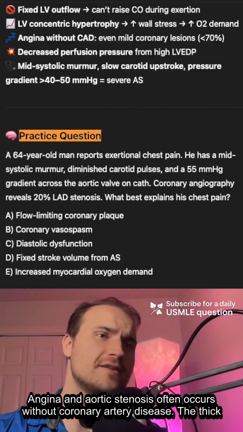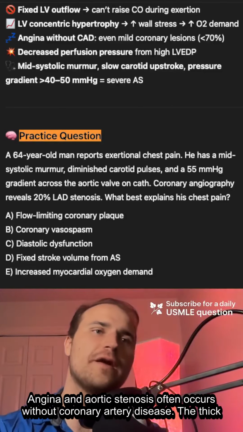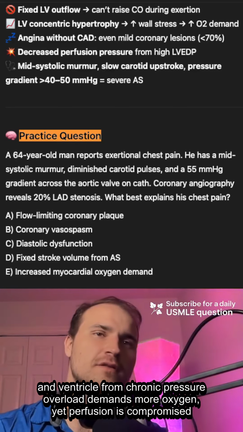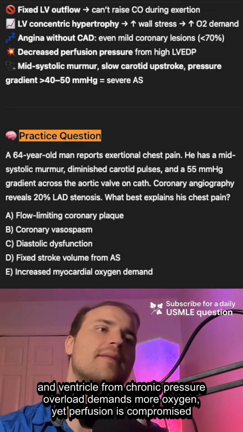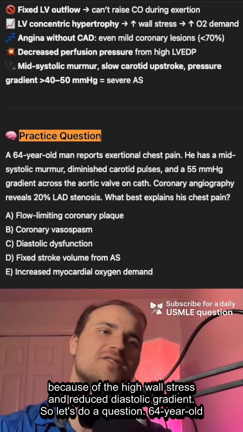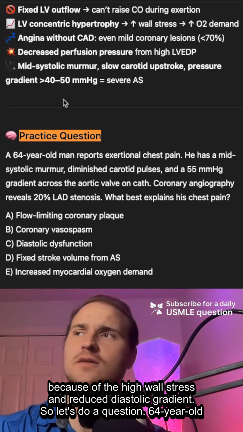Angina in aortic stenosis often occurs without coronary artery disease. The thickened ventricle from chronic pressure overload demands more oxygen, yet perfusion is compromised because of the high wall stress and reduced diastolic gradient. So let's do a question.